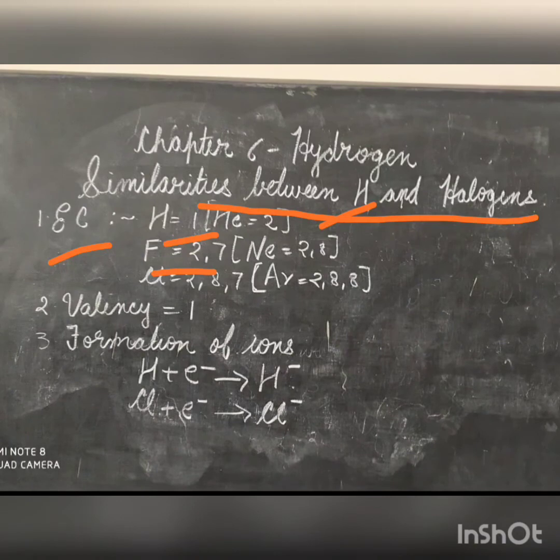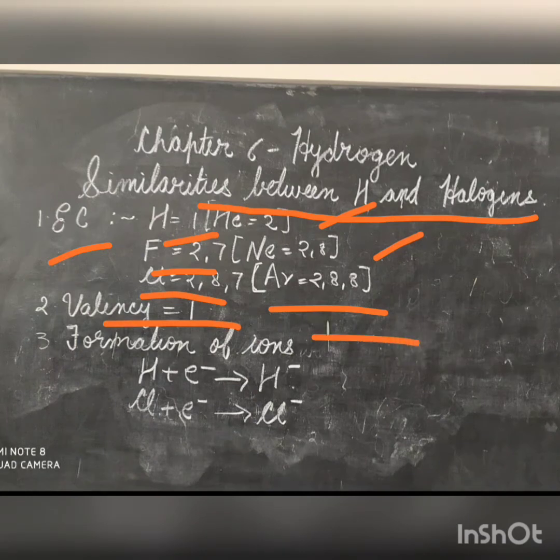Fluorine 2, 7, neon 2, 8, the nearest noble gas to fluorine. Chlorine 2, 8, 7 and the nearest inert gas argon 2, 8, 8. Both have valency 1, that is, they can accept one electron to attain the electronic configuration of the nearest inert gas.